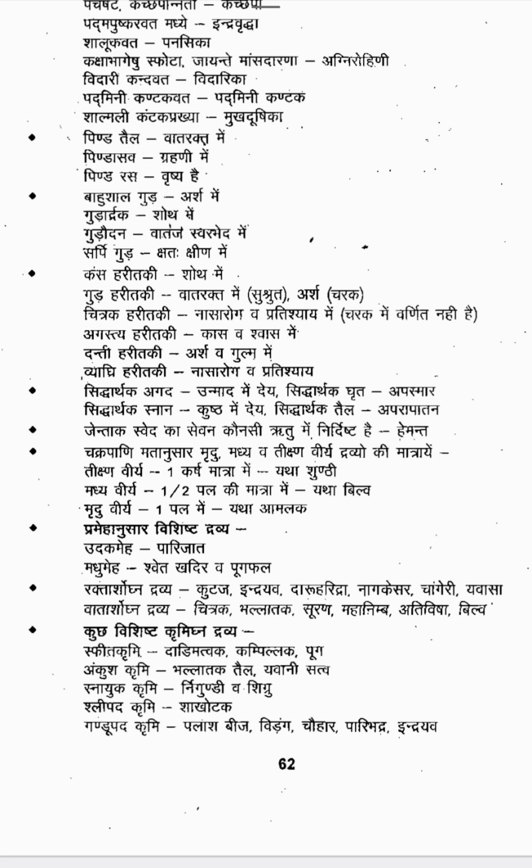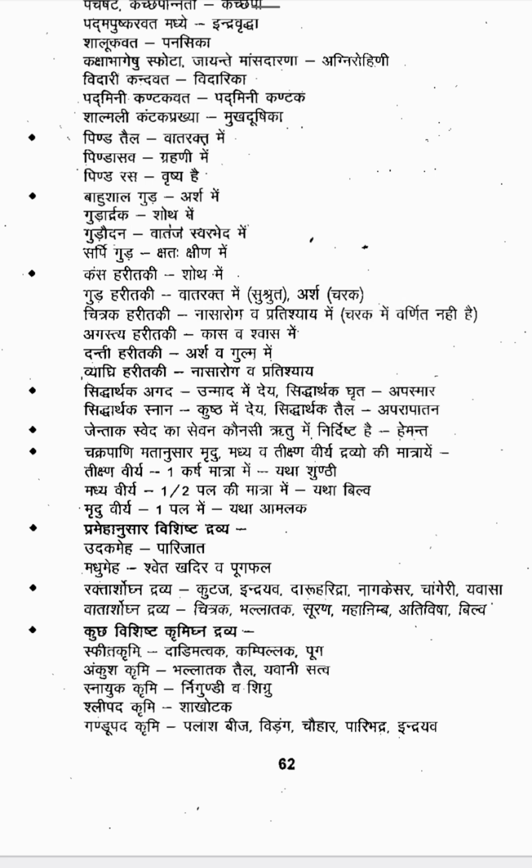Sometimes they can ask in the exam which one among these is Tikshna Virya, which is Mridu Virya, which has Madhyama Virya. So the examples are very important. Example for Tikshna Virya is Shunthi, dose one karsha. Madhyama Virya example is Bilva, dose half pala. Mridu Virya example is Amalaki, dose one pala. So these are the three types of Virya and the dosage, mentioned by Chakrapani.